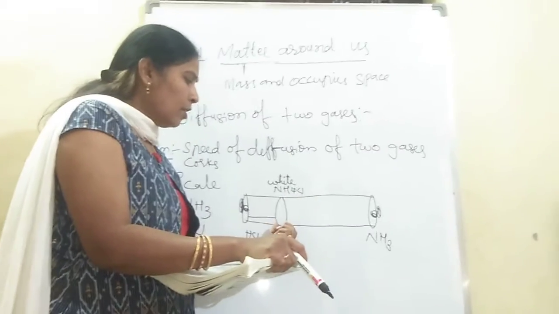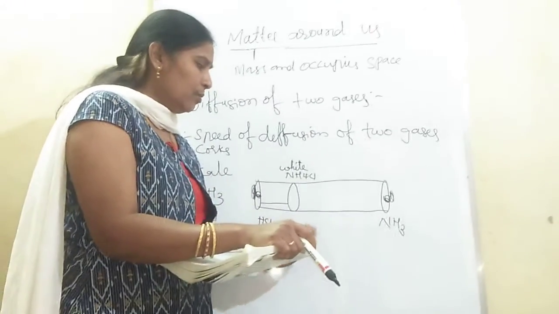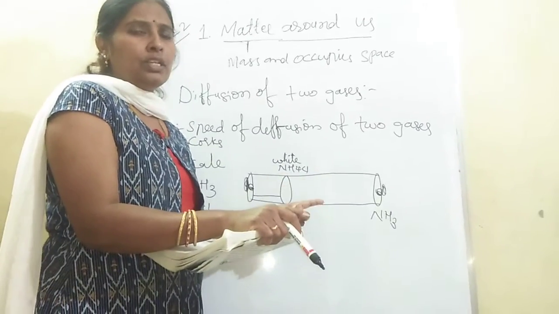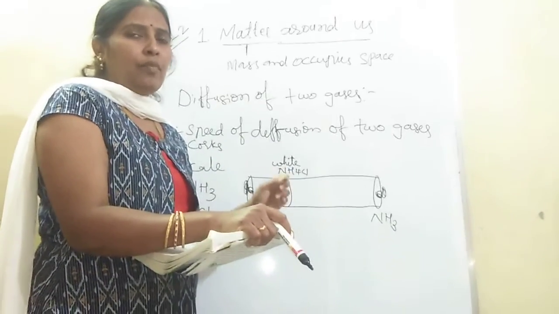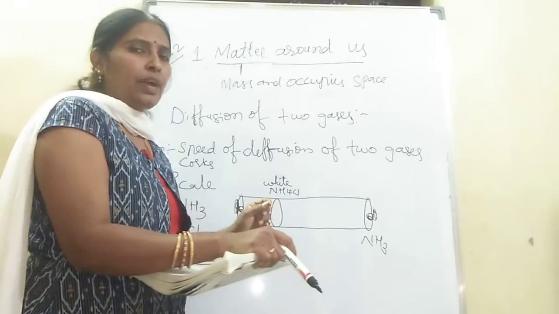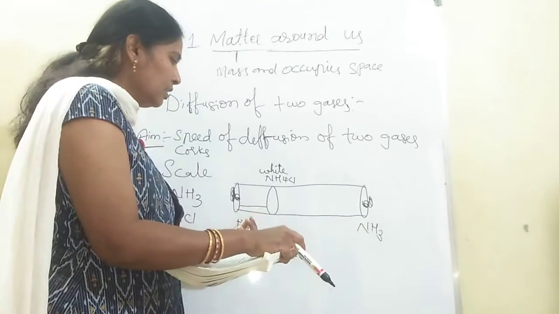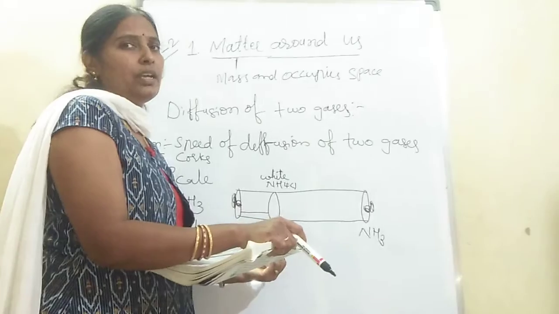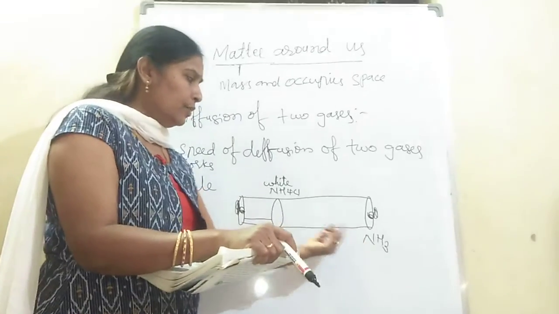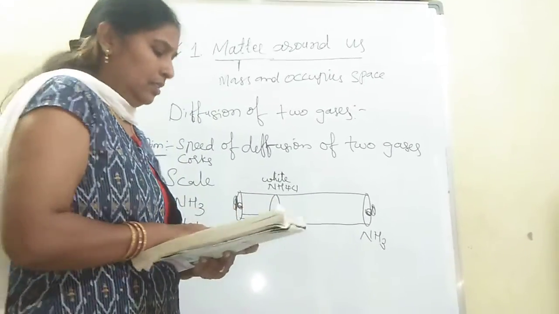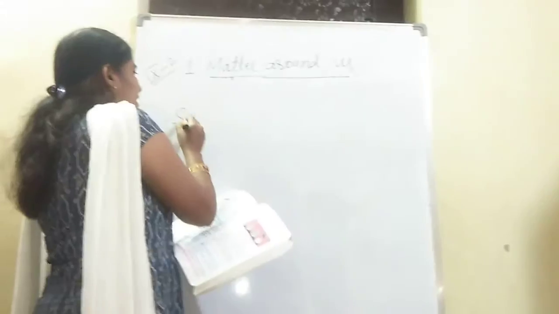A white ring is formed. This shows the reaction takes place between ammonia and hydrochloric acid, forming ammonium chloride, the white ring. Based on that white ring, we are going to find the speed of diffusion. Ammonia travelled a longer distance compared to hydrochloric acid. So the speed of diffusion of ammonia is more compared to hydrochloric acid. And we'll move to the next topic.